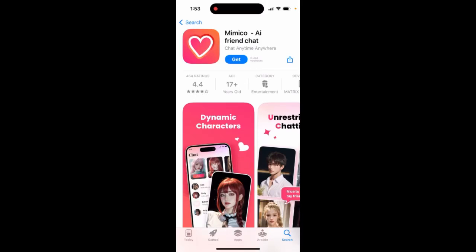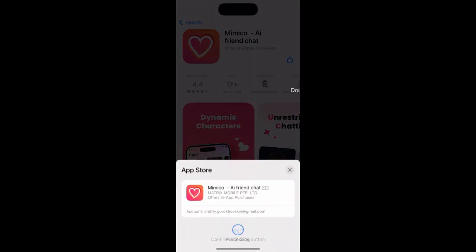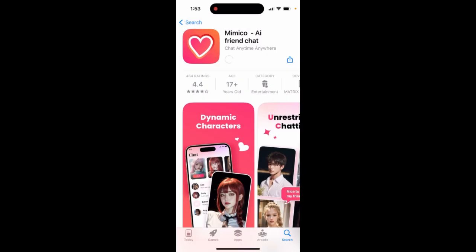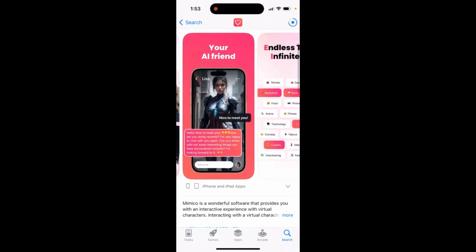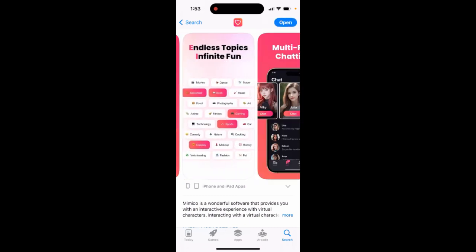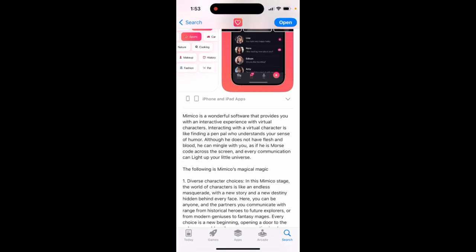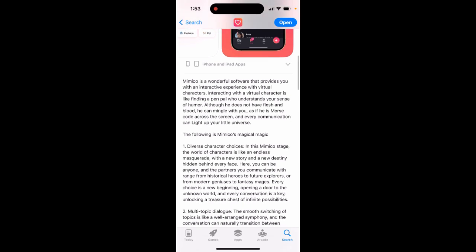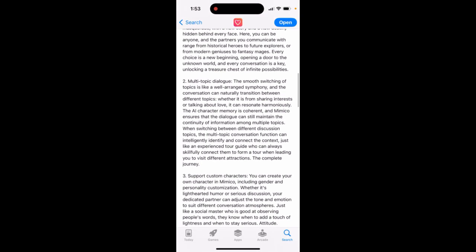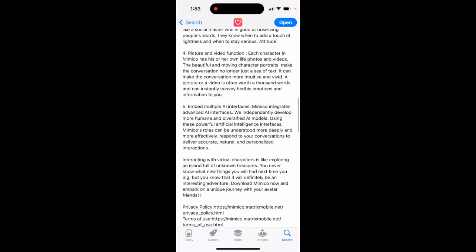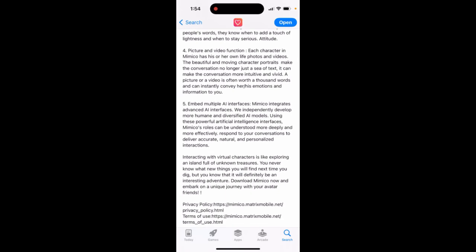Here's Mimico AI friend chat. So here it is: dynamic characters, unrestricted chatting, your AI friend, endless topics, infinite fun, multi-role chatting. It's a wonderful software that provides you with an interactive experience with virtual characters. Interacting with virtual characters is like finding a pen pal who understands your sense of humor: diverse character choices, multi-topic dialogue, support for custom characters, picture and video function, and multiple AI interfaces.